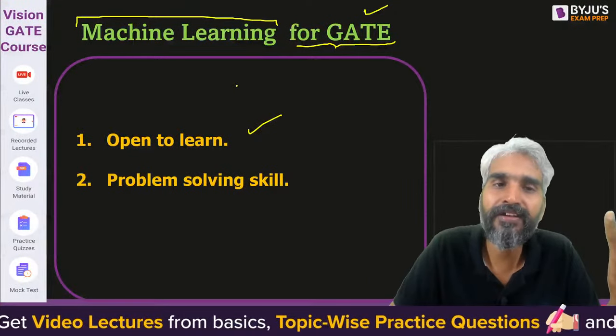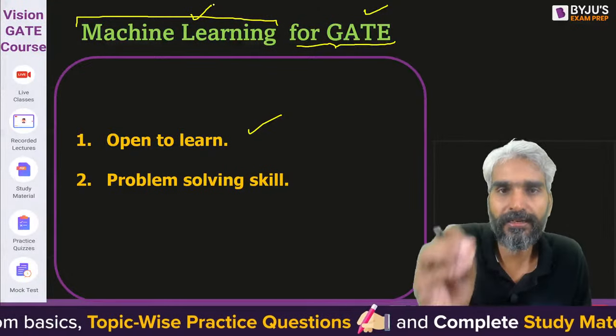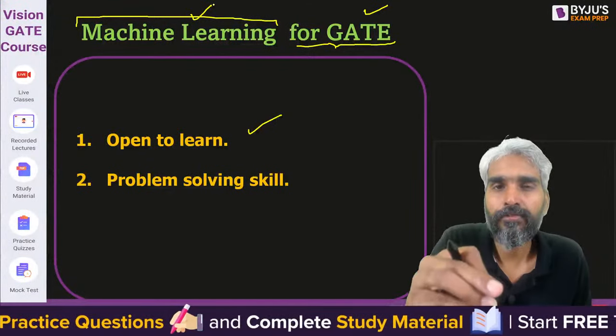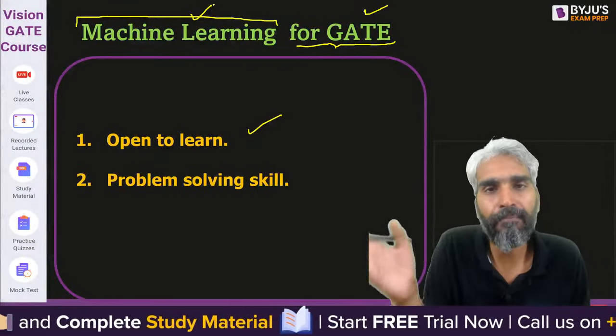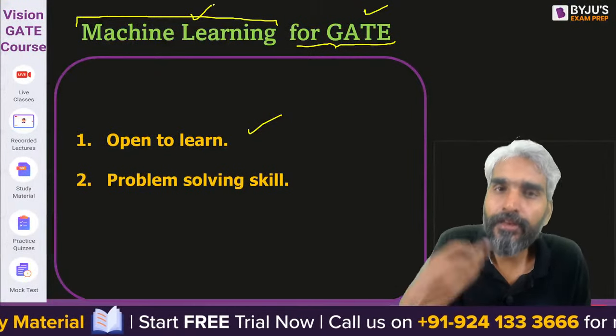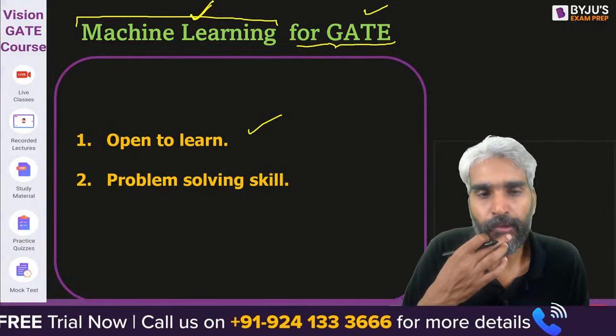Don't think that the machine learning course will only require concepts already known to you and you will only apply them. There will be many new things, and you must be open to learn them.